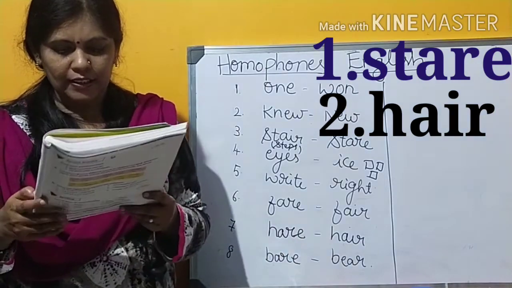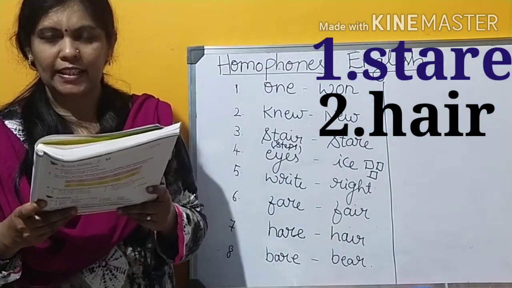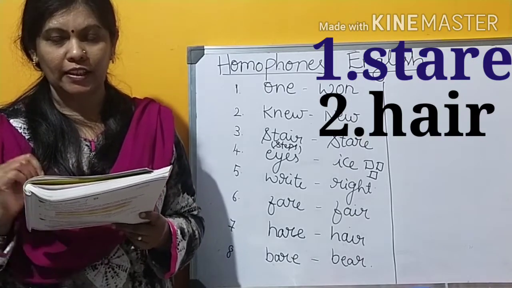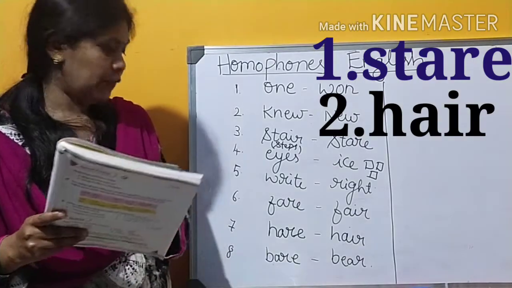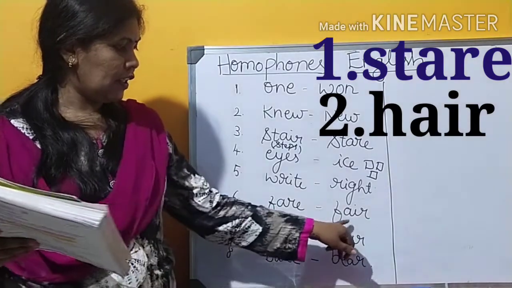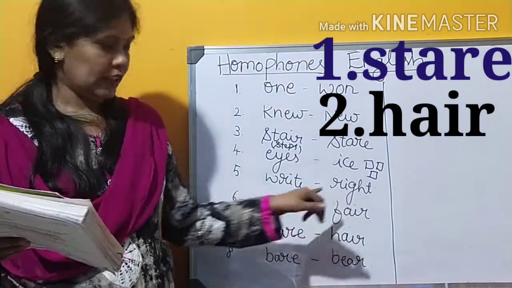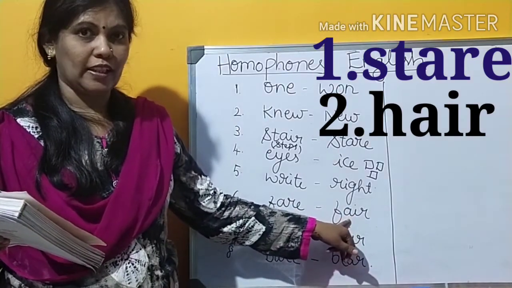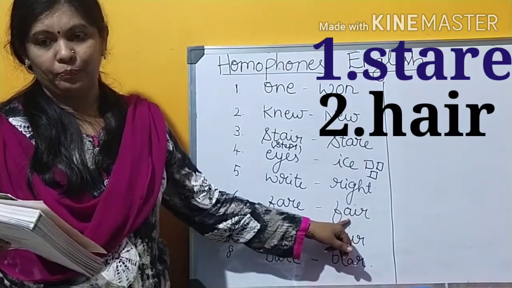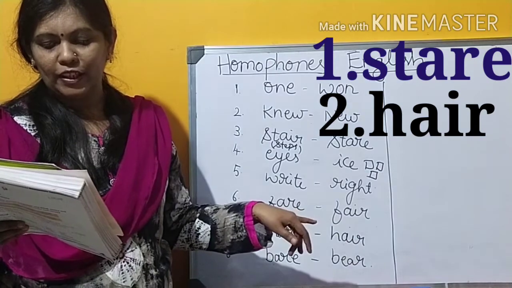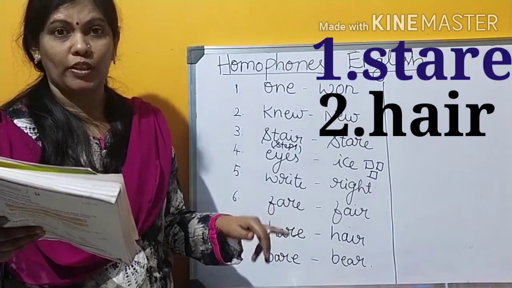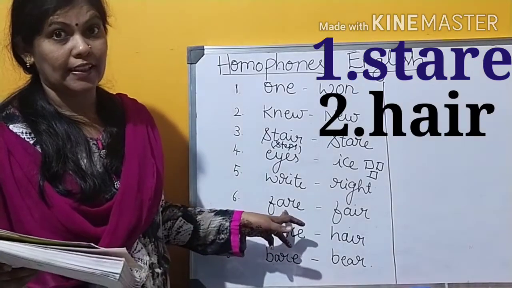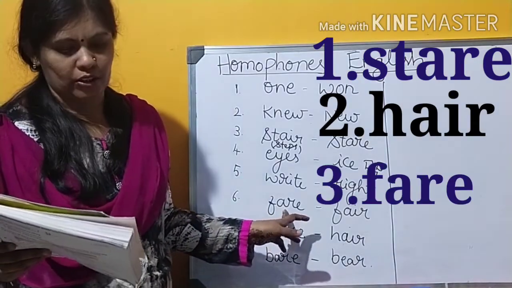Third one, the dash for this bus journey is 20 rupees. Fare, fair. Third one they have given. But which fair? F-A-R-E fare or F-A-I-R fair? This fair is the rate and this one is showing equality or kindness. The fare for this bus journey is 20 rupees. Which one suits here? Yeah, fare. The rate, F-A-R-E, suits here.